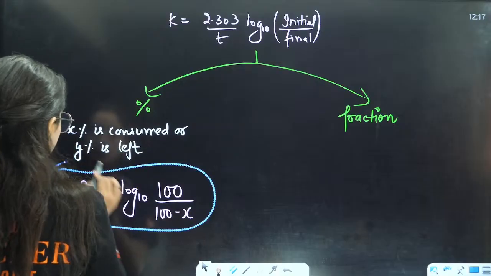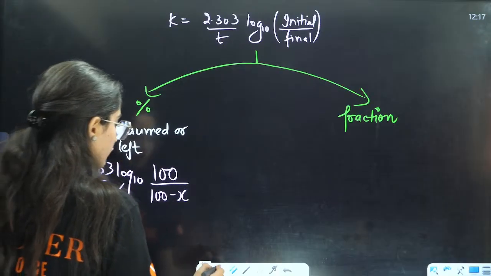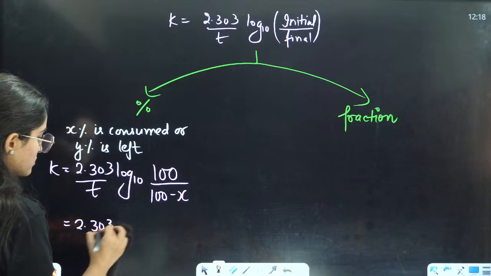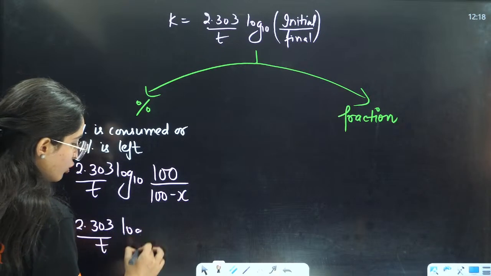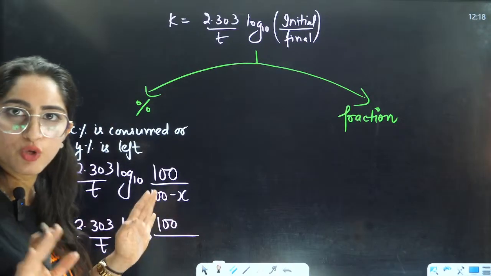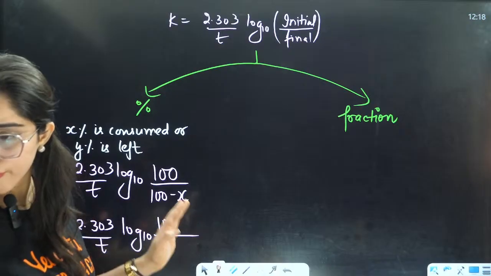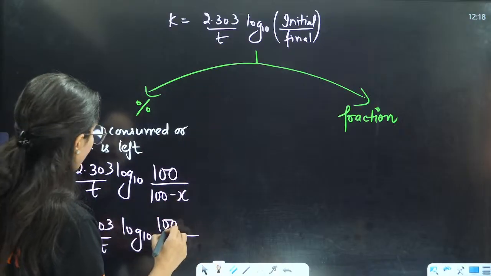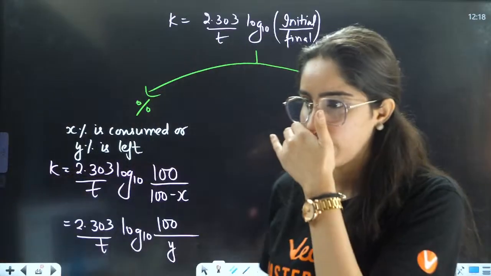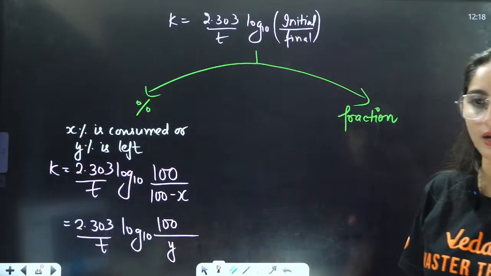Or if you want to write Y percentage is left, you can write it as 2.303 divided by t log base 10. Initially it is 100. Now Y percentage you are left with, that means that is your final percentage. So it will be 100 by Y. That will become your answer.